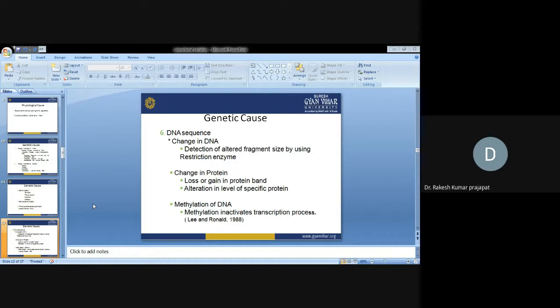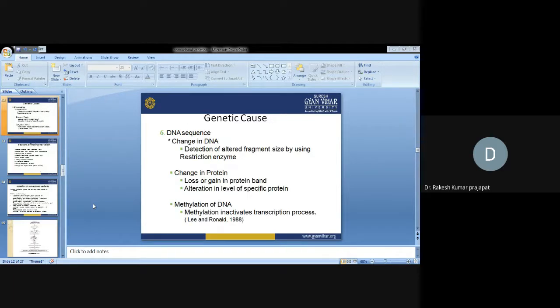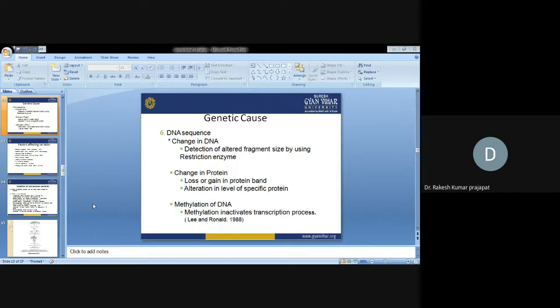Methylation of DNA. Methylation inactivates transcription processes. So this methylation is a post-transcriptional modification that makes the gene inactive with respect to transcription. It means that if a gene is in an active condition and the nucleotide sequence in that gene gets methylated, it will become inactive, meaning transcriptionally inactive.